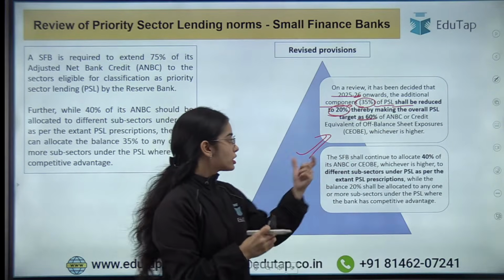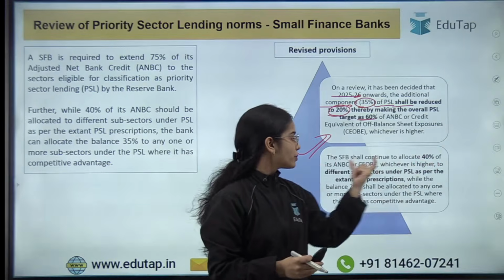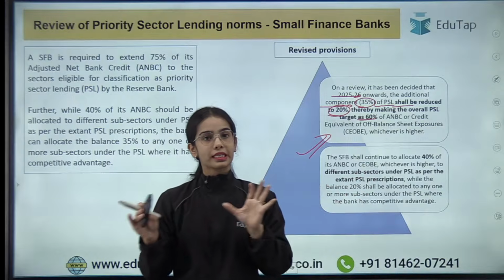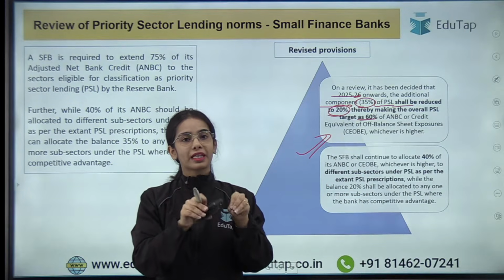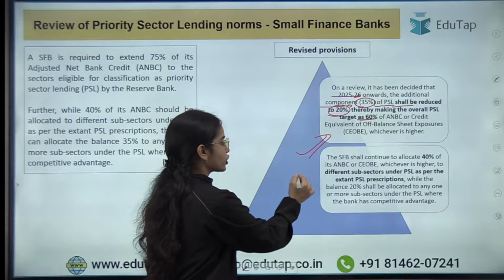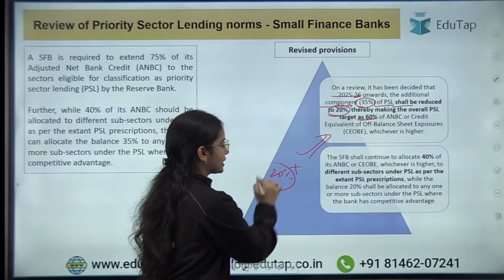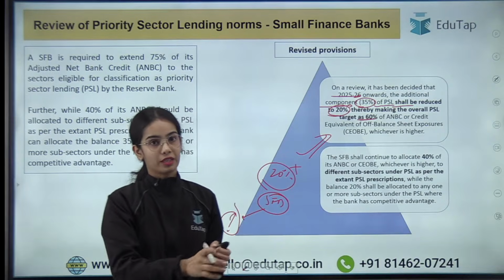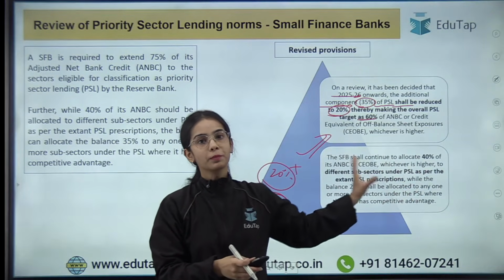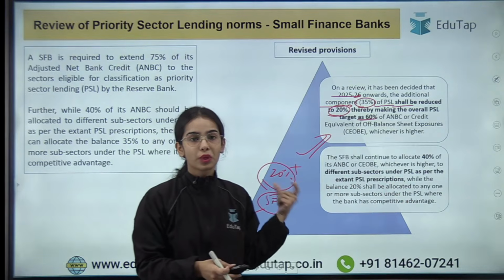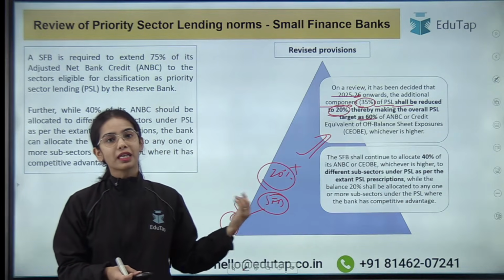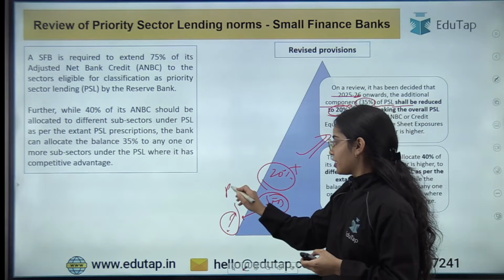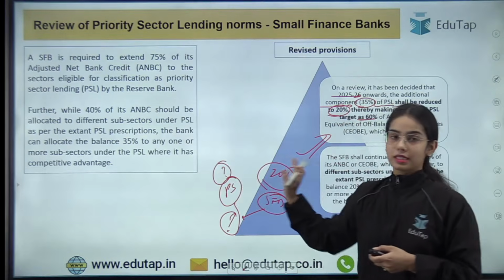Okay, so the small finance bank shall continue to allocate 40% of the adjusted net bank credit to different subsectors under the priority sector lending guidelines, but the additional 20% is determined by the small finance bank, that in which sectors this 20% has to be allocated. Okay, so 40% is as per the priority sector lending guidelines, but this 20% can be decided by the small finance bank, that where they want to allocate this 20%, in which priority sectors particularly. So this is the idea.